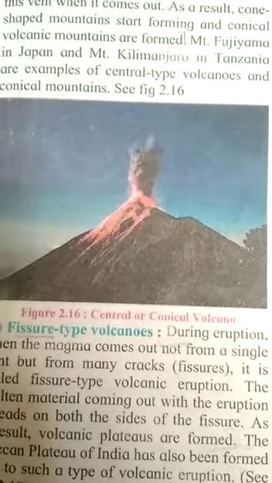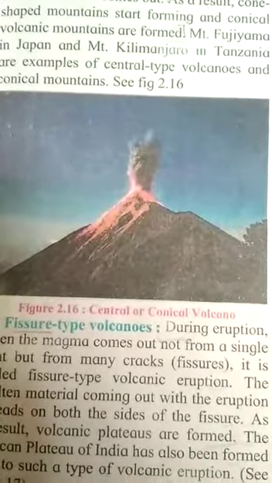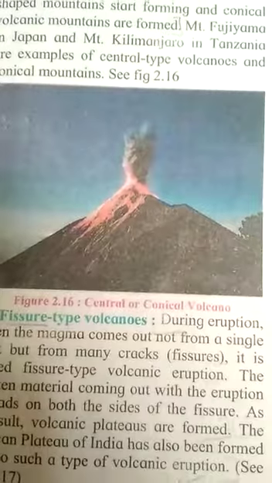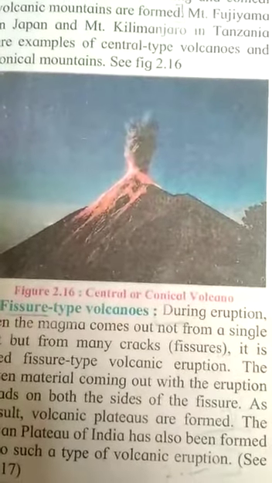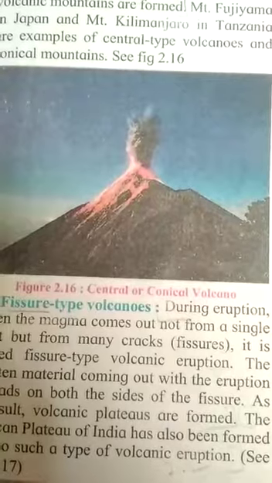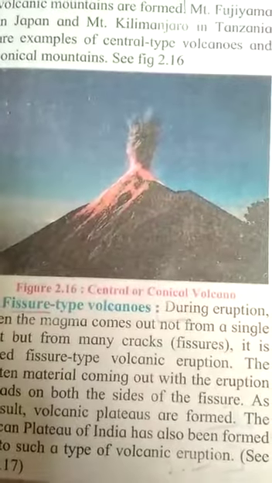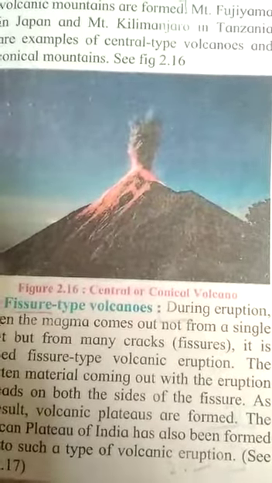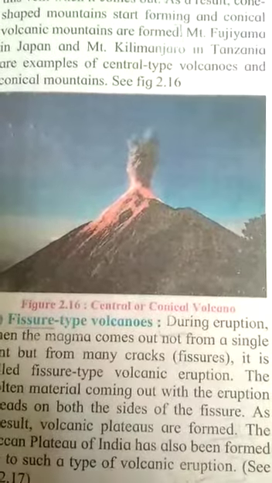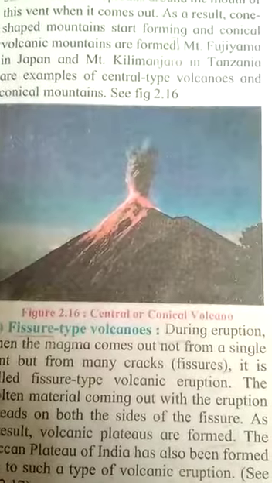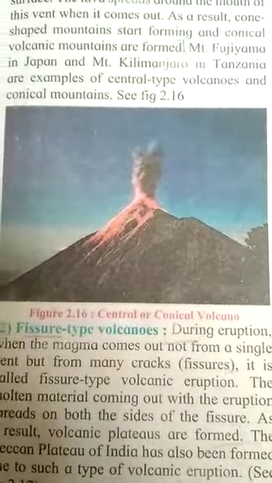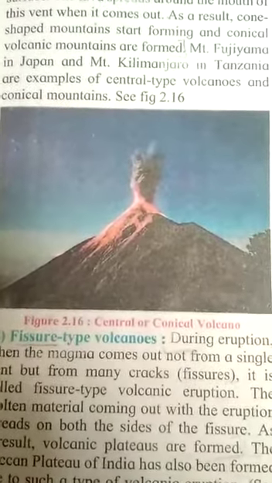During this process, ash, water vapor, various types of poisonous and inflammable gases, hot molten magma, etc. are thrown out. When the molten magma comes out on the surface, it is called lava. I repeat it again. When the molten magma comes out on the surface, it is called lava.